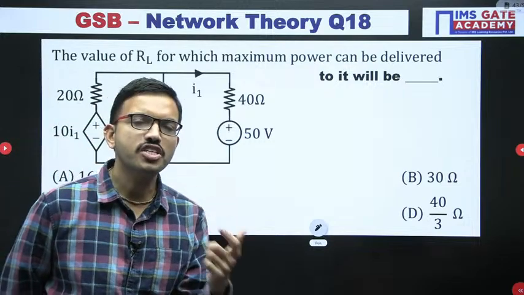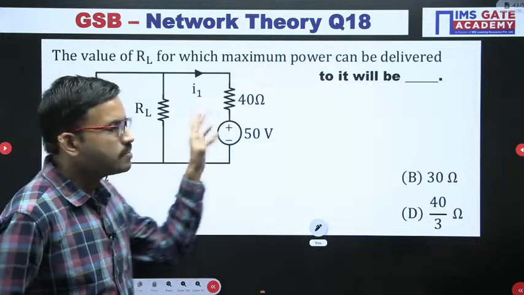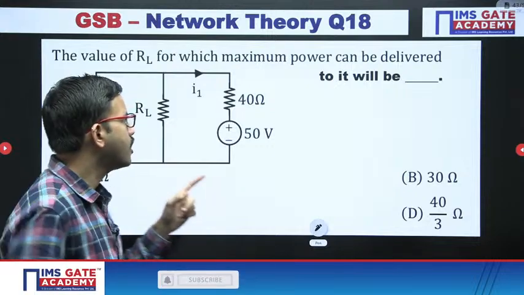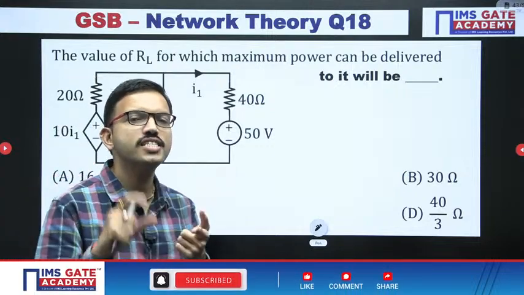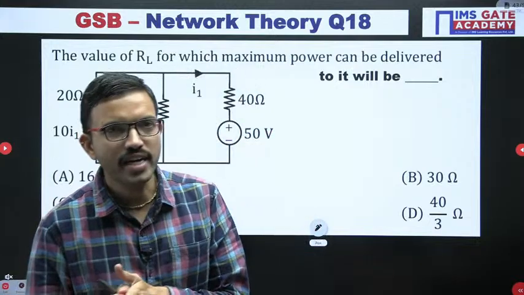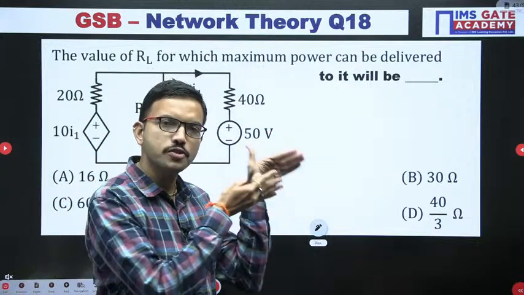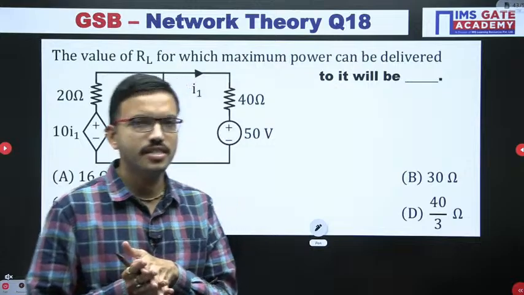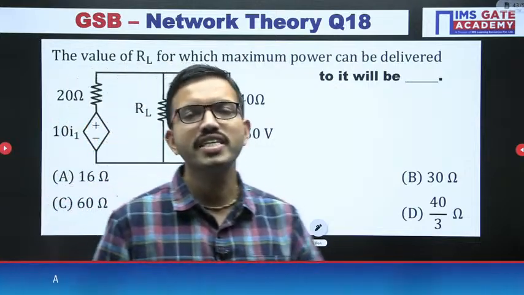See the beauty of this question. We are using the maximum power transfer theorem condition, but in order to find the RL value, once again we are using RTH. That means when you are supposed to find RTH, once again the question belongs to the previous theorem, that is Thevenin's theorem or Norton's theorem, in order to find the equivalent resistance.